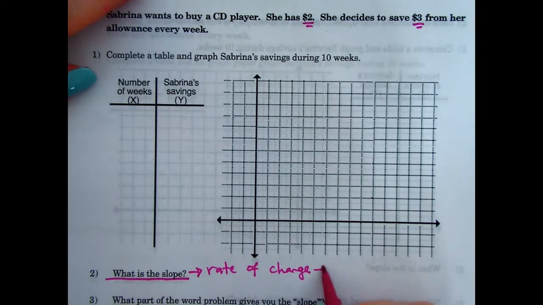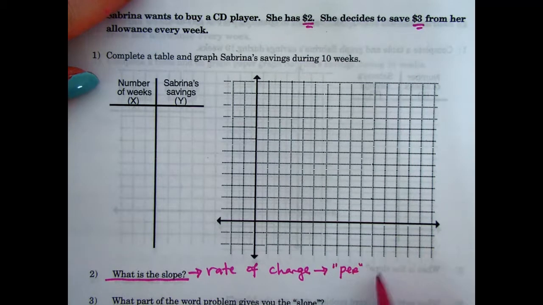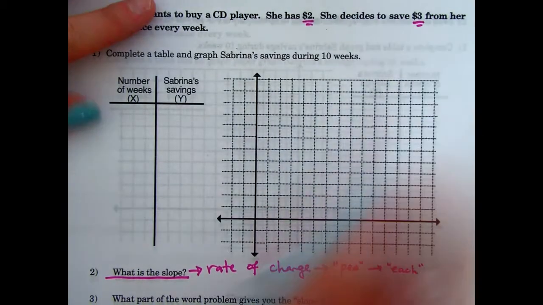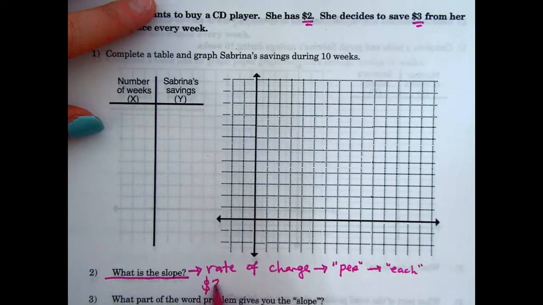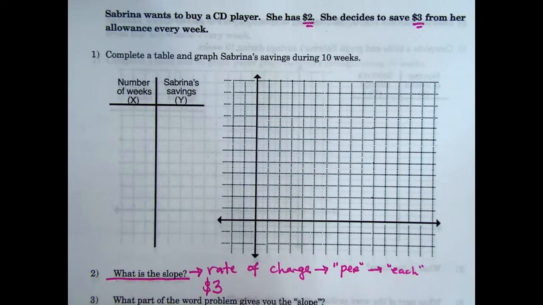We're looking for something that's a per or something that's each, something that's going to grow every single time. So in this case, the slope is $3 because she gets $3 every week. What part of the word problem gives you the slope? The each or the per week.